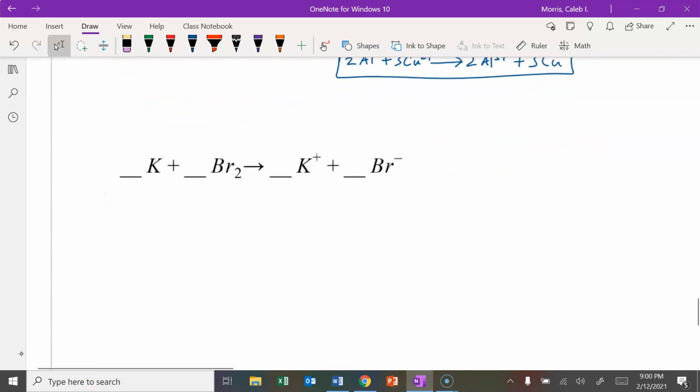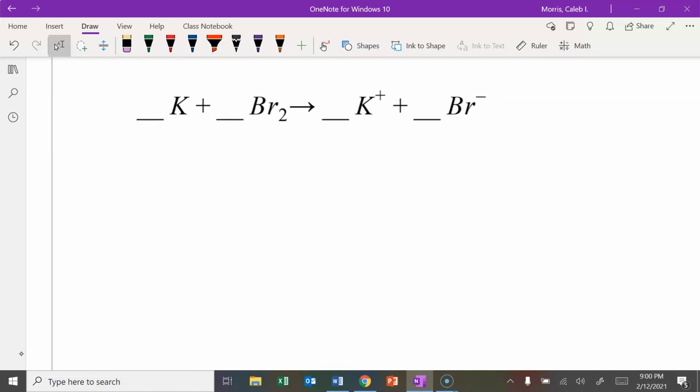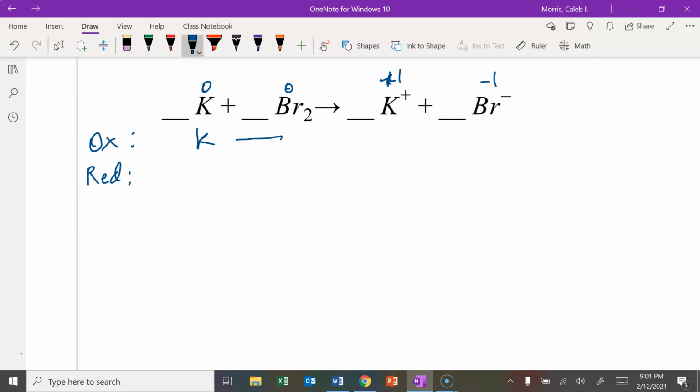Last problem. You can pause it and try it yourself if you feel comfortable. K is by itself, it's 0. Br2, it's an element, it's just 0. Then I've got K+, that's +1, of course. And Br minus, that is -1. Okay, let's write oxidation and reduction. Oxidation half is going to be K turning into K+. It became more positive by 1, so I need 1 electron on the right to balance it out.